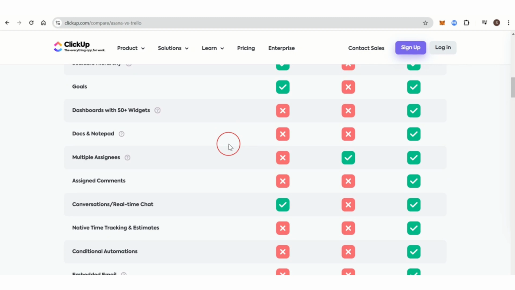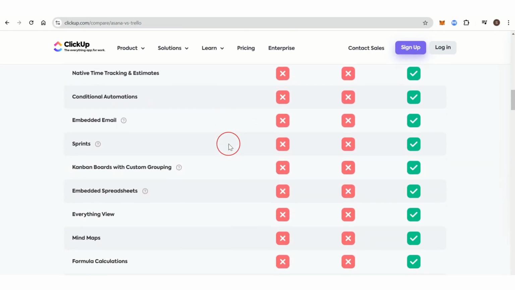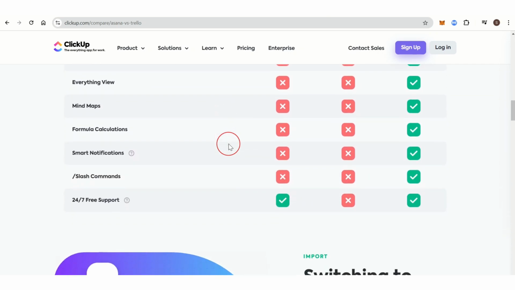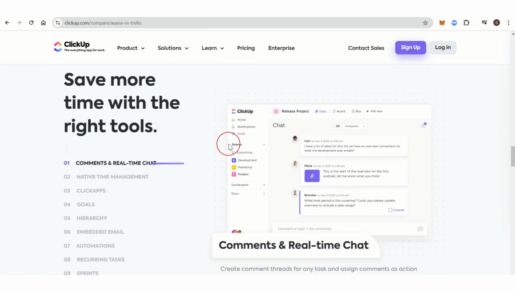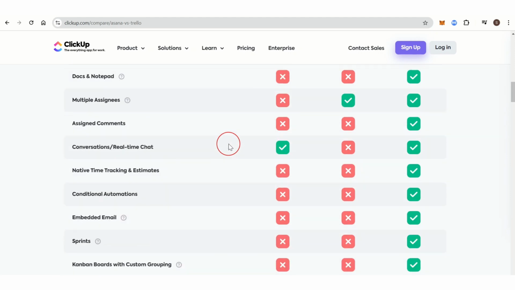Now there are dashboards with 50 plus widgets, which are great if you want to customize your project management, do the task and much more. This is what Asana and Trello are lacking, and ClickUp has that embedded within the software and within the platform. ClickUp has built-in documentation and knowledge-based features for team collaboration. ClickUp integrates with a wide range of third-party apps like Google Workspace, Slack, Zapier, and more.